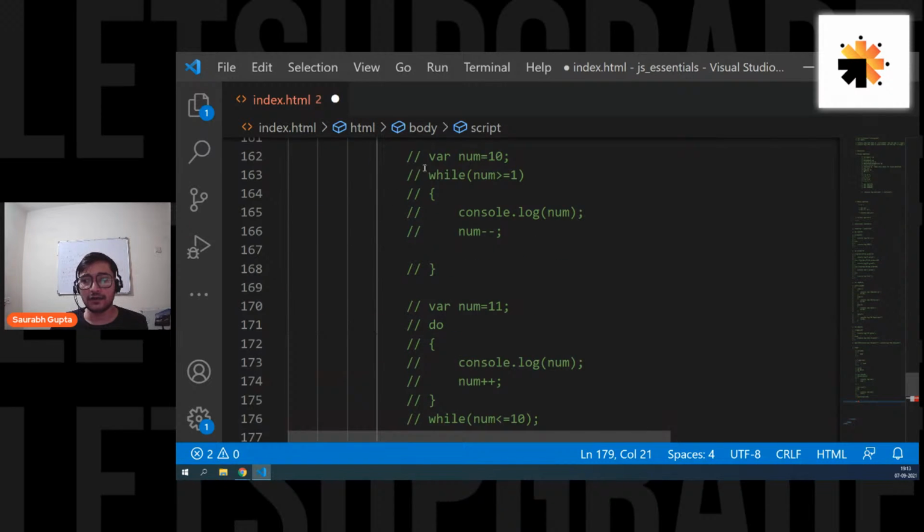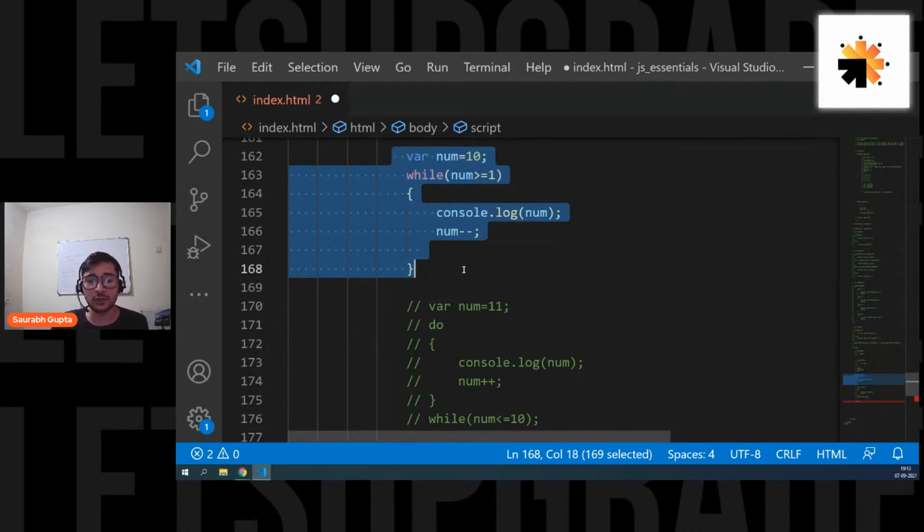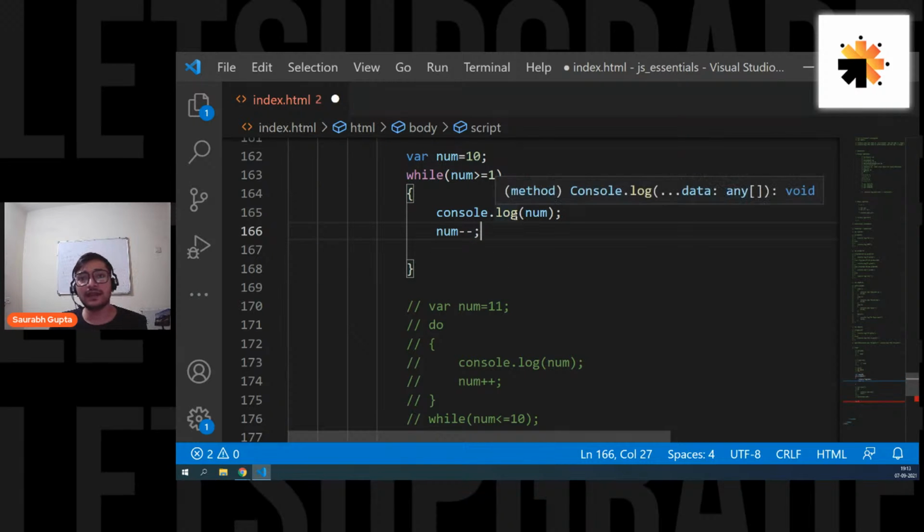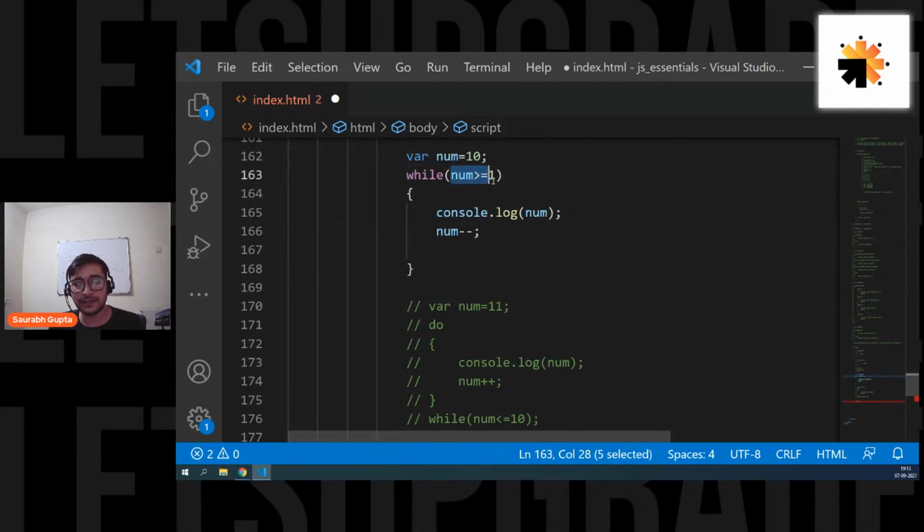By working with these loops, we have understood that there are three basic components of a loop. The first important thing is the condition. To write a condition, you need to create a variable. And to make the condition wrong, you need to change the variable. So these are the three basic components of a loop: the condition, the initialization, and the increment or decrement, depending on which the condition will become wrong.